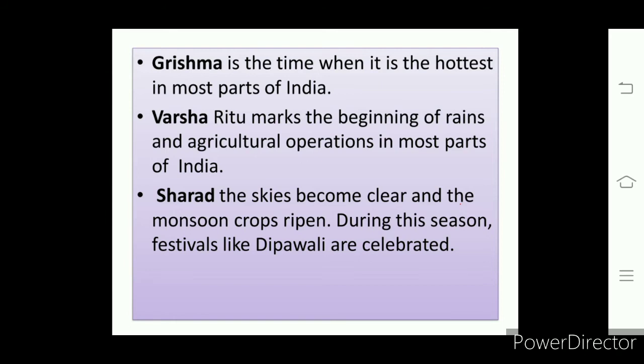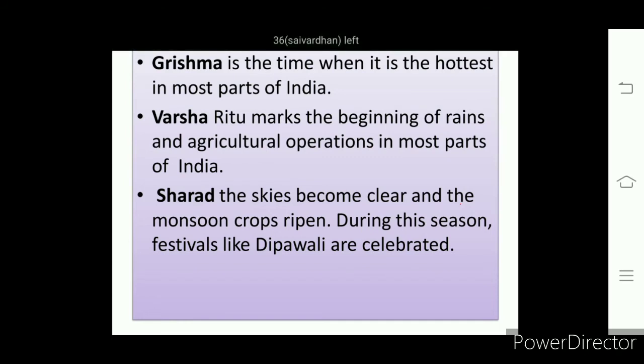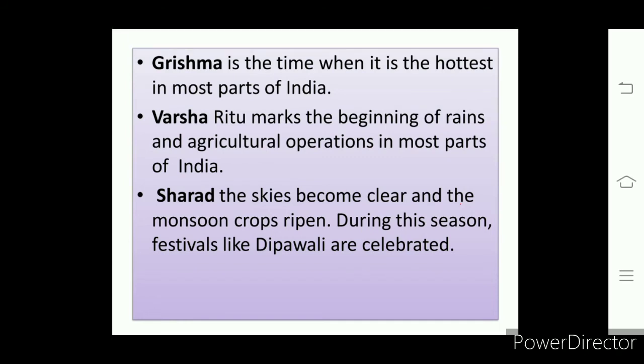In this Ritu we celebrate Deepavali and Dasara, right? These are the festivals we celebrate in this season. So in every season we find certain festivals, and the festivals we get in all the seasons are connected with agricultural activities.